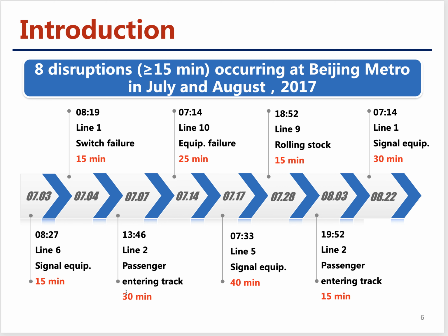So this is data we obtained from 2017. Just in July and August, we could see there are 8 disruptions which lasted longer than 50 minutes that occurred in Beijing metro systems. Some of them happened in peak hours, and some of them happened in off-peak hours. However, as we could see, the disruption in metro systems does not last for several hours. In general, they just last for like 20 to 40 minutes.